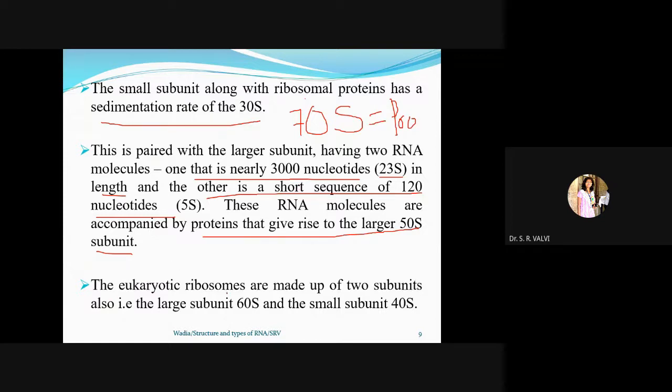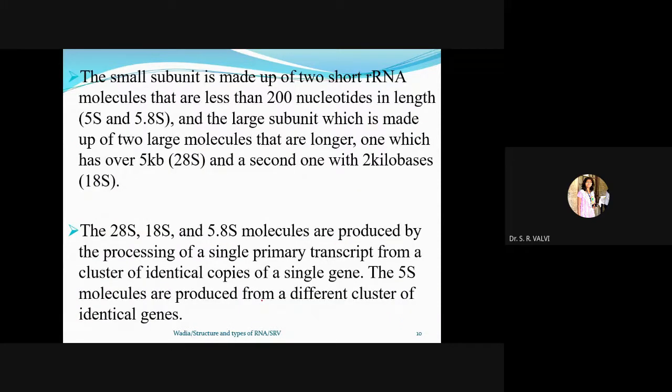Now, the eukaryotic ribosomes are made up of two subunits. I have discussed this earlier in my very second slide: 60S and 40S. 60S is the larger subunit and 40S is the smaller subunit. The smaller subunit is made up of short rRNA molecules that are less than 200 nucleotides in length.